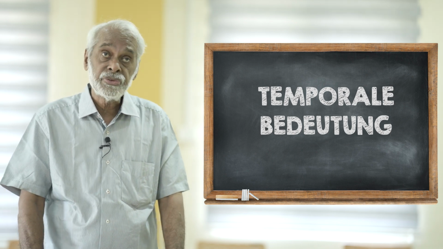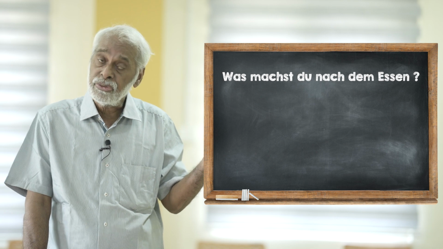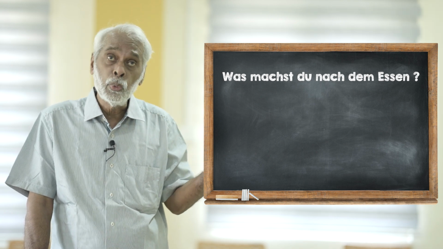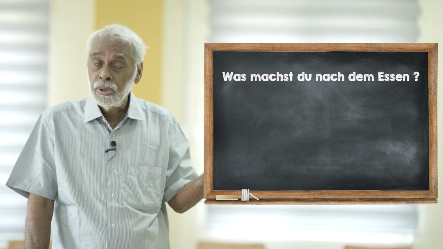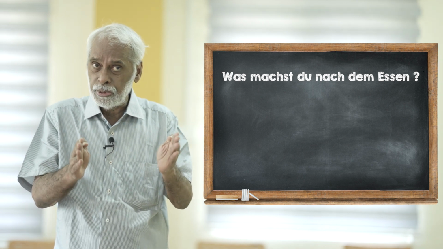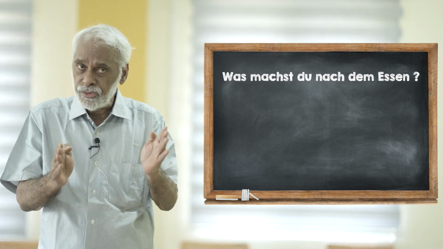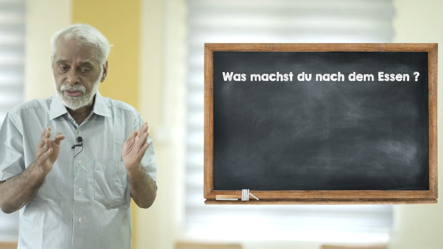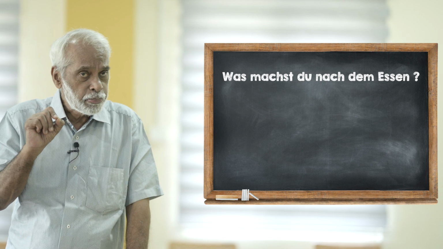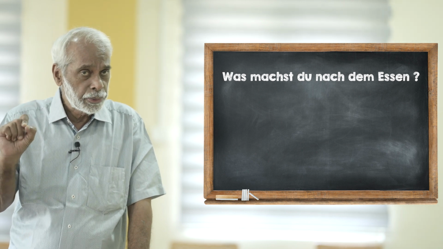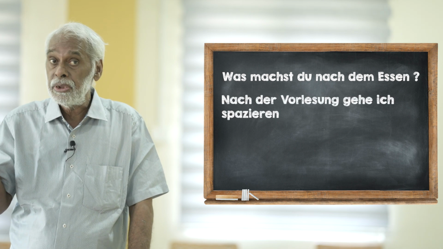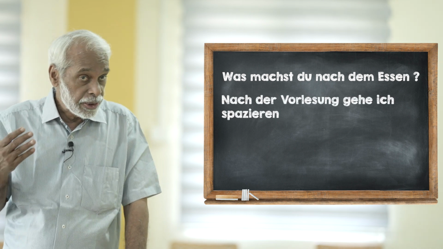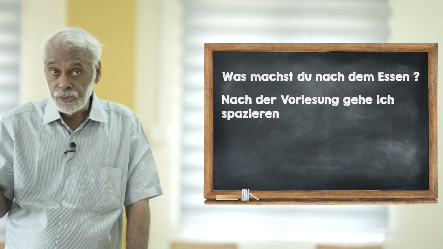Look at the sentences. Was machst du nach dem Essen? What do you do after the meal, or what do you do after the food? So taking food has got a particular time. So we say that this particular sentence is in a temporale Bedeutung. Or, Nach der Vorlesung gehe ich spazieren. Vorlesung is a lecture in a university.